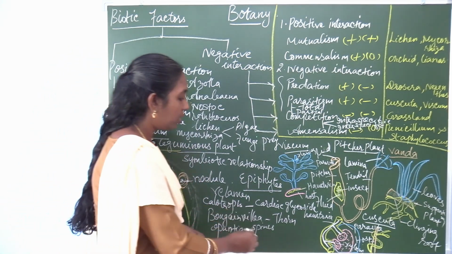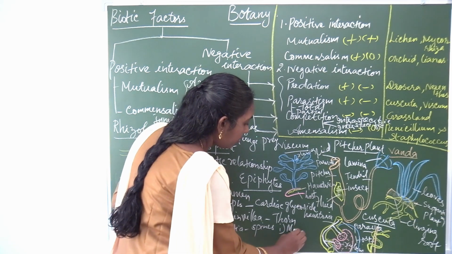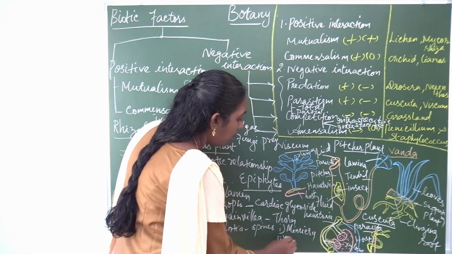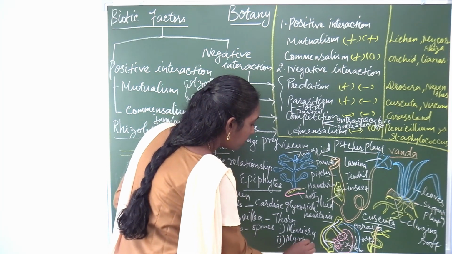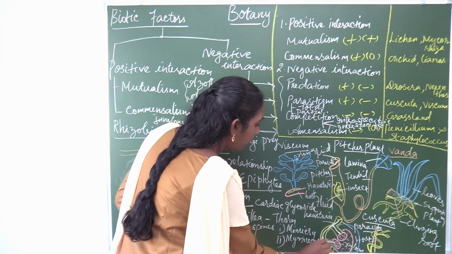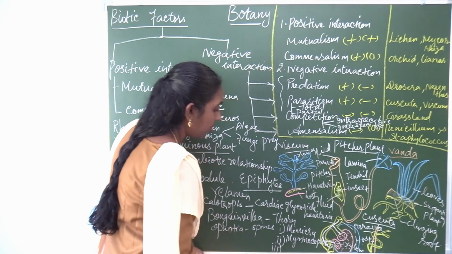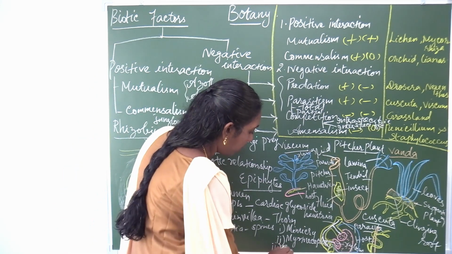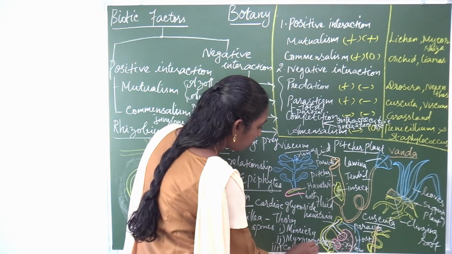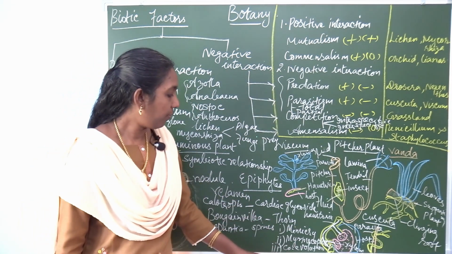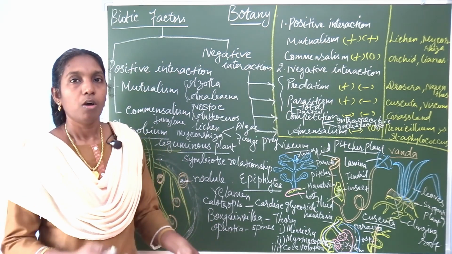You may have heard of mimicry, myrmecophily and co-evolution. What are these?